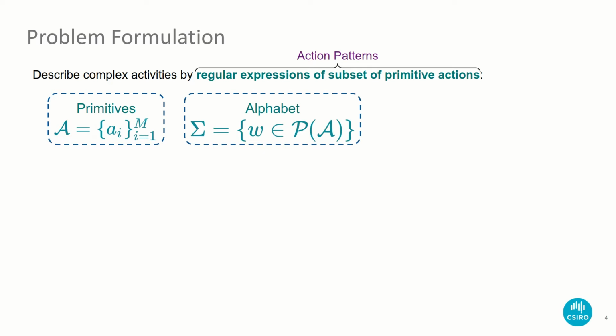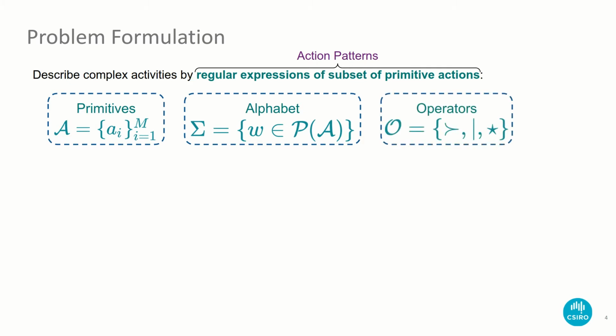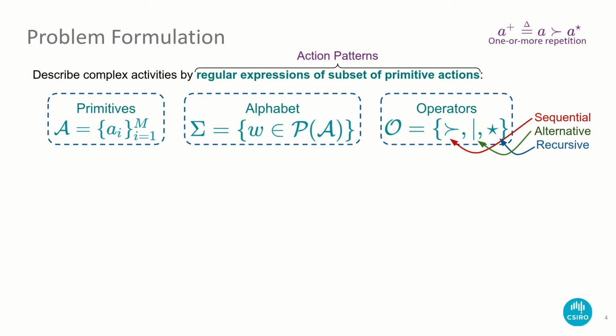Then we can describe complex actions as combinations of these symbols and the regular language operators, such as concatenation, to express sequential actions, alternation, to express alternative actions, and Kleene star to represent recursive actions. It's also important to mention that more complex operators can be created from the mentioned ones. For instance, the one or more repetition operator is just a followed by a star.